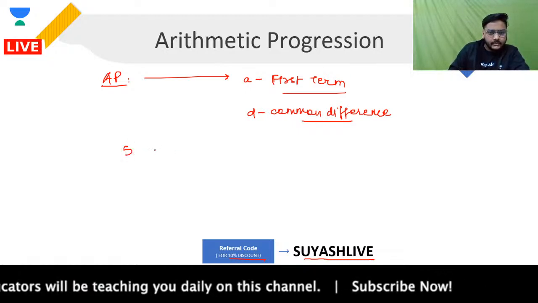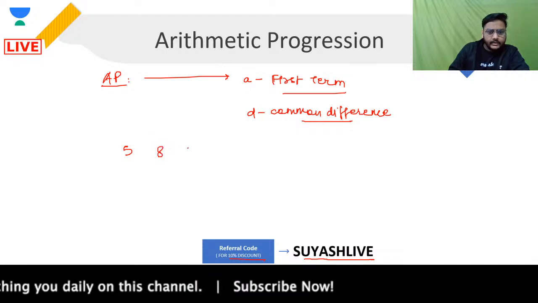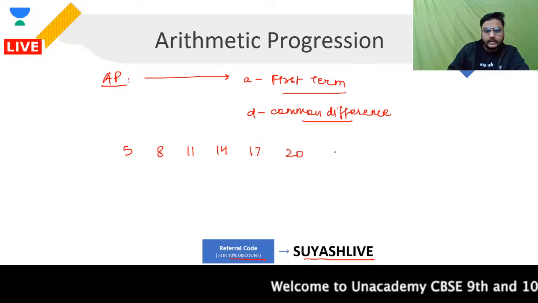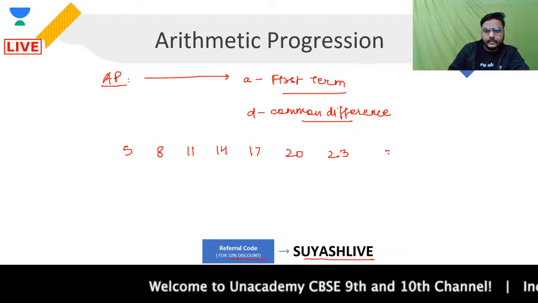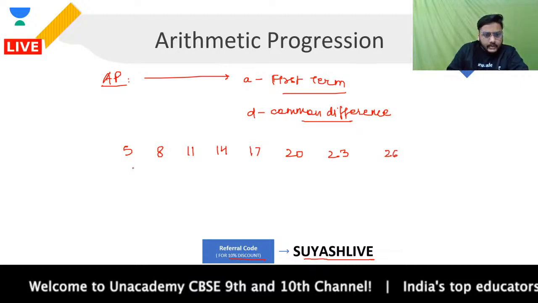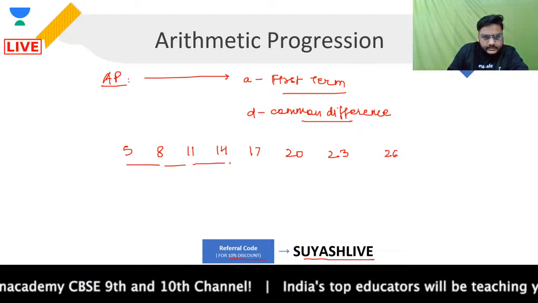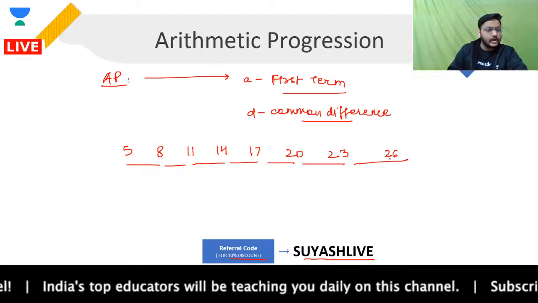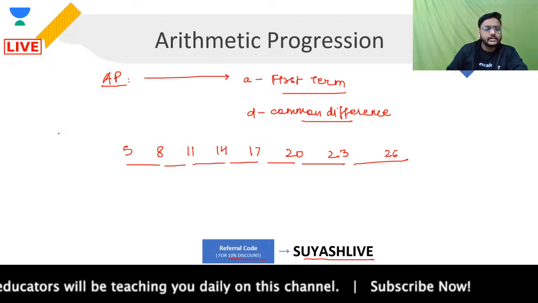Now, if you look at it, what happens is, if I'm talking about any general AP, let's say I'm having an AP like 5, then 8, then 11, then 14, then 17, then 20, then 23, then 26, and so on. If you look at this, guys, in this AP that I'm talking about, you can see the common difference is 3. How am I finding out the common difference? That's a very logical thing, guys.